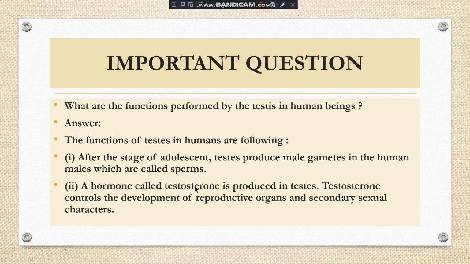This testosterone controls the development of reproductive organs and secondary sexual characters. What are the secondary sexual characteristics in the male? Like the growing of facial hair, broadening of the shoulders, and the deep voice. So these are all secondary sexual characteristics. What is the primary one? That is the production of sperm, and it is done by the testes. Clear?